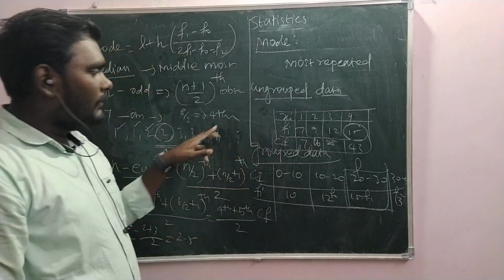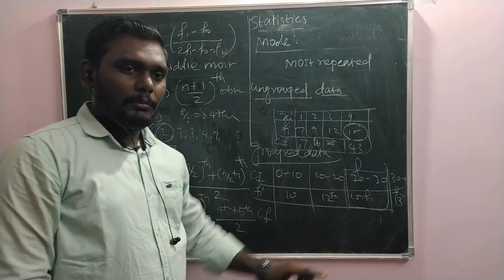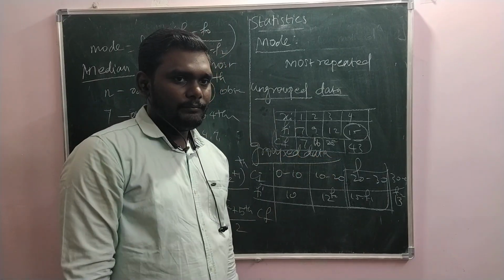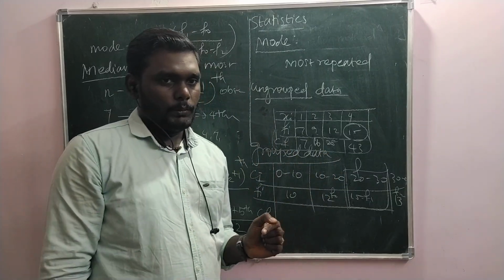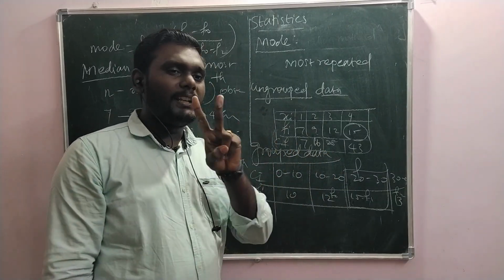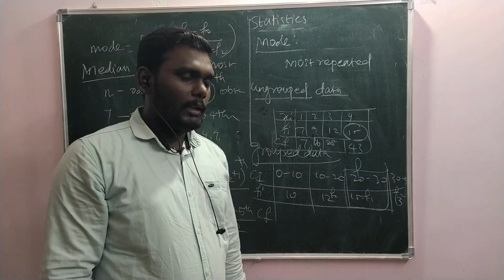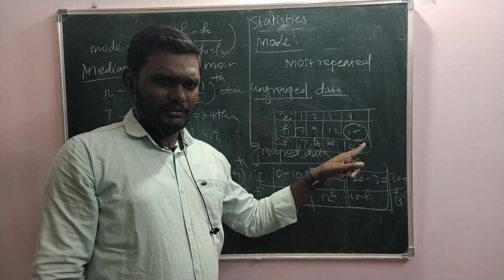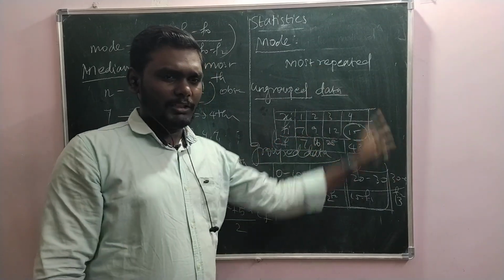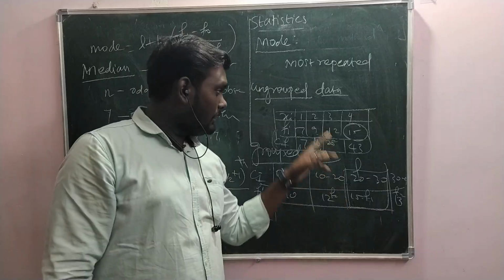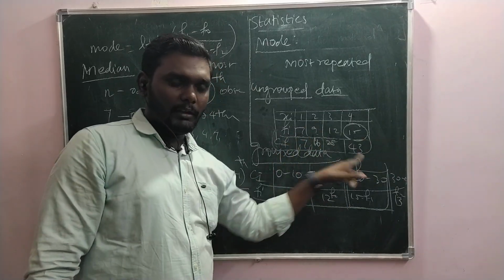Okay. And then we got 43. 43 is an odd number. Then which observation is the median? It's 43 plus 1 by 2, so it's 44 by 2, the 22nd observation. But we can't find the 22nd term directly. 1 comes 7 times, so that is why we calculated the cumulative frequency.